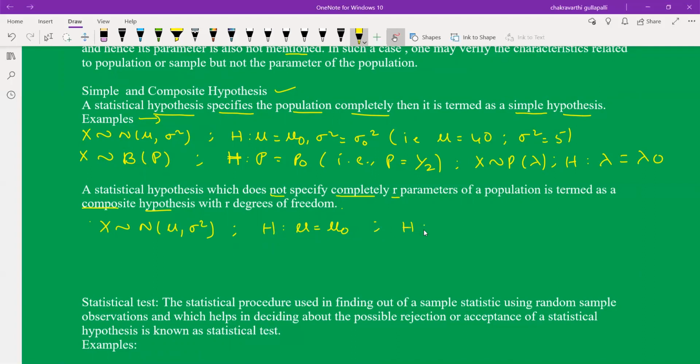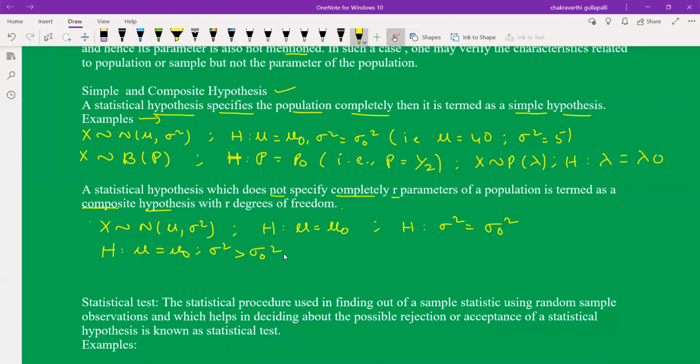One more example. Sigma square is equal to sigma naught square is also a composite hypothesis. One more example. Hypothesis mu is equal to mu naught, sigma square greater than sigma naught square. In this case, the population mean is equal to some specified value, but the population variance is greater than some specified value. Suppose sigma square is greater than 5, it means the population variance may be 5, 6, 7 like this. This hypothesis does not specify the parameters completely. This type of hypothesis is called a composite hypothesis.